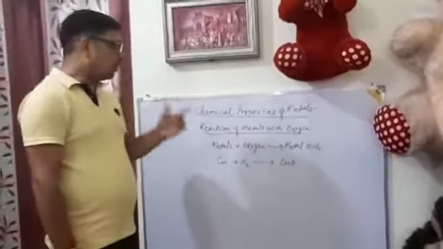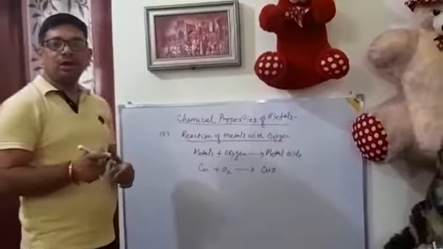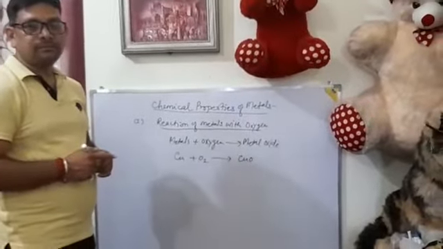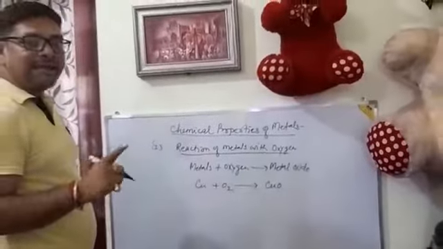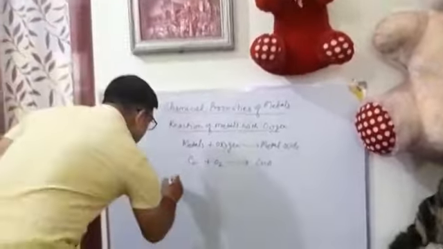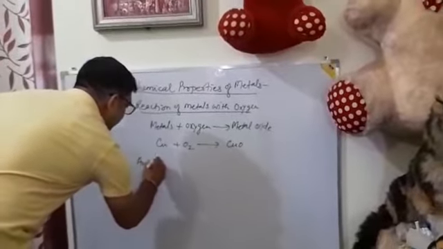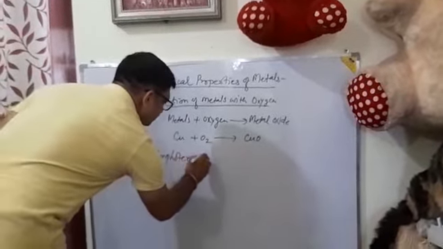Now, we have already studied earlier that metal oxides are basic in nature. But there are some metal oxides which show both acidic and basic behavior. Those metal oxides are known as amphoteric oxides.